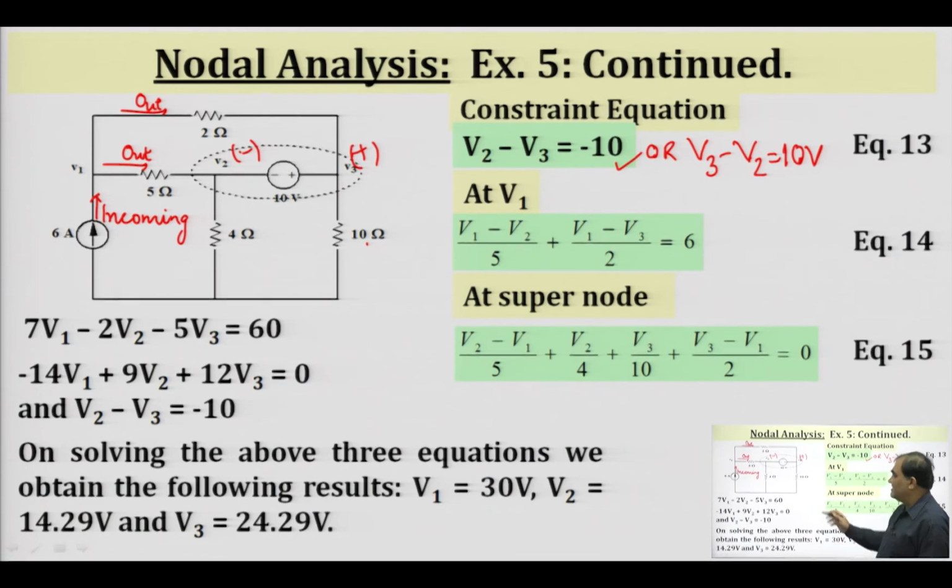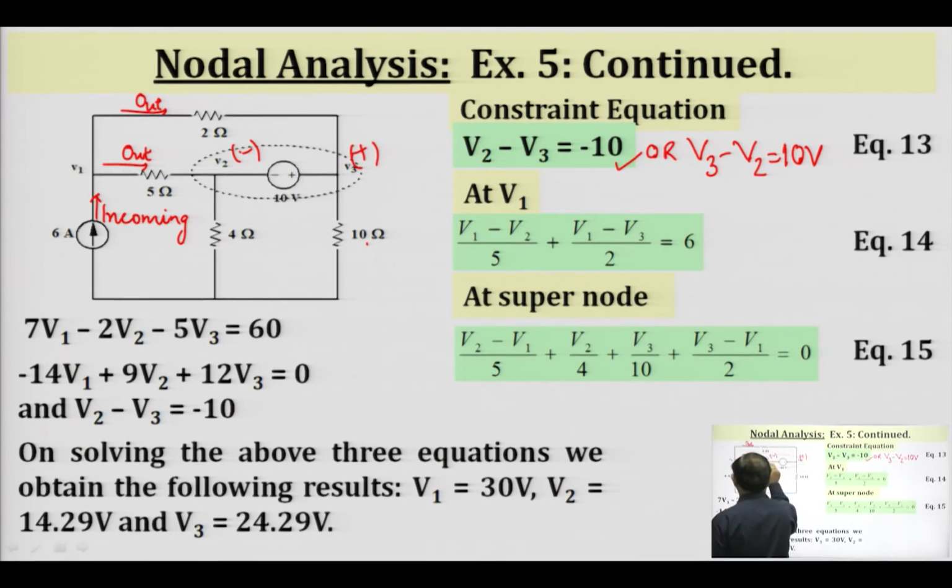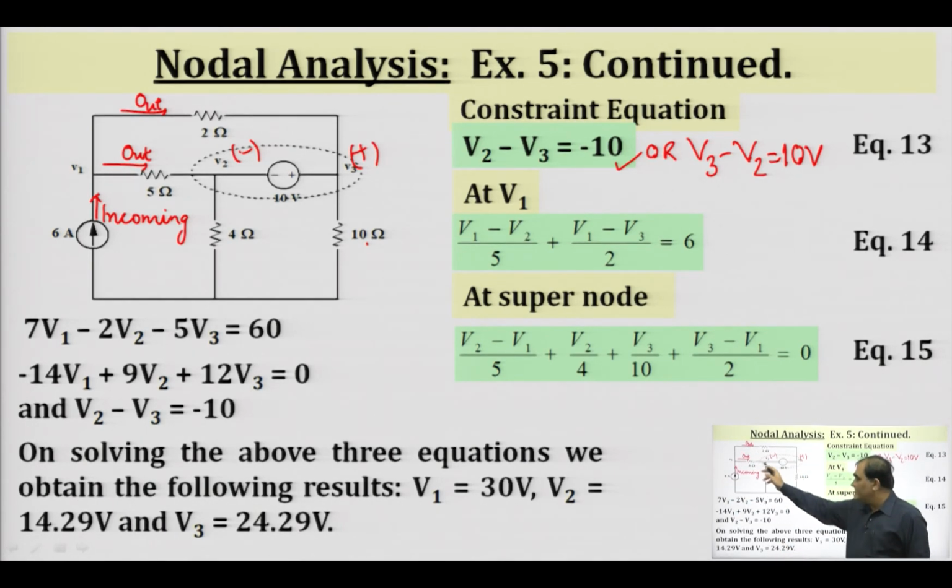So we get one equation: 6 ampere equals V1 minus V2 upon 5 plus V1 minus V3 upon 2. Similarly, we write the equation for node V2: the current flowing through the 5 ohm resistance will be the incoming current, and the outgoing current will be through this part. And similarly we can write down the node equation here.